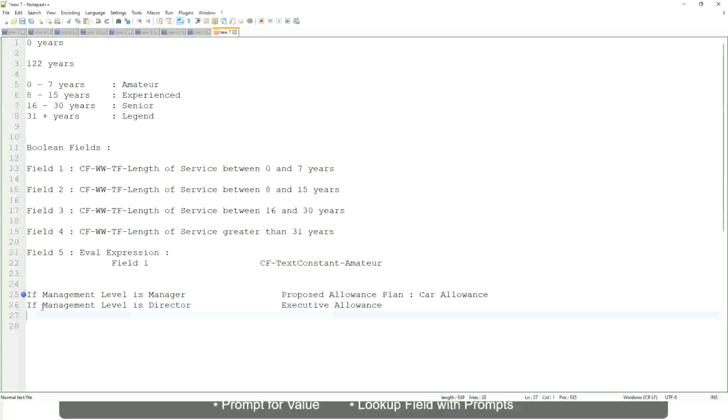Similarly, if management level is CEO, then the proposed allowance is CEO allowance, right? And this is not a text.